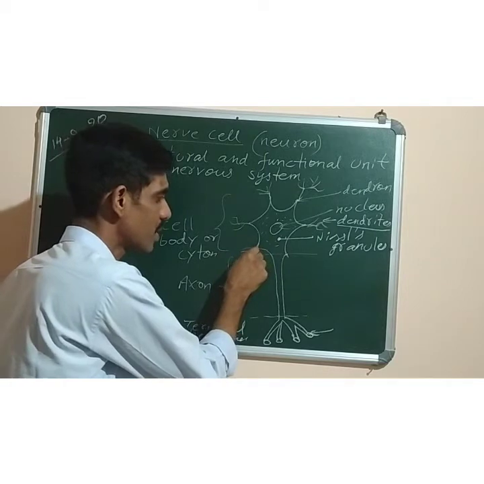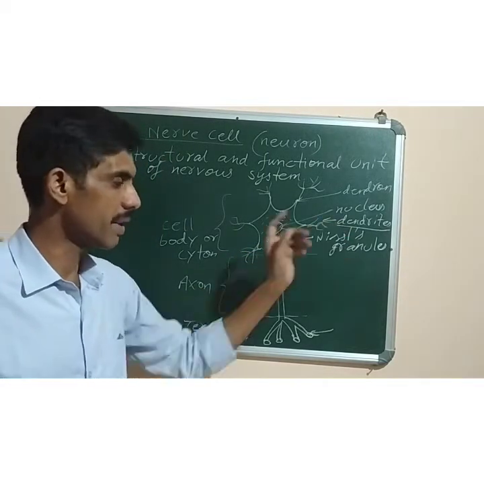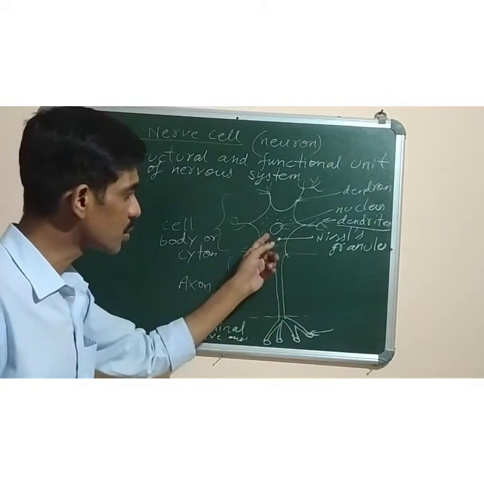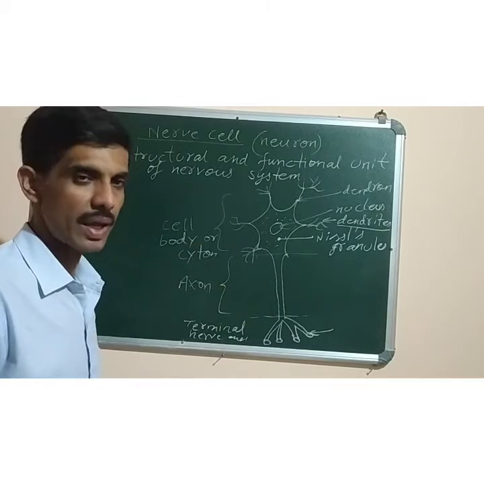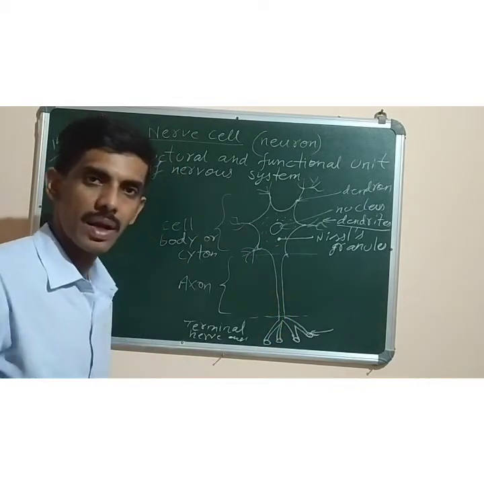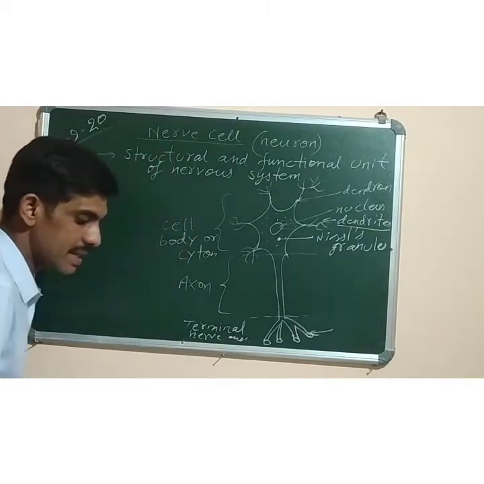This cytoplasm extends and forms a network-like structure. They are called dendrites. The function is to receive the nerve impulses and bring them to the cell body, and from there they are transmitted via the axon to the terminal nerve endings.